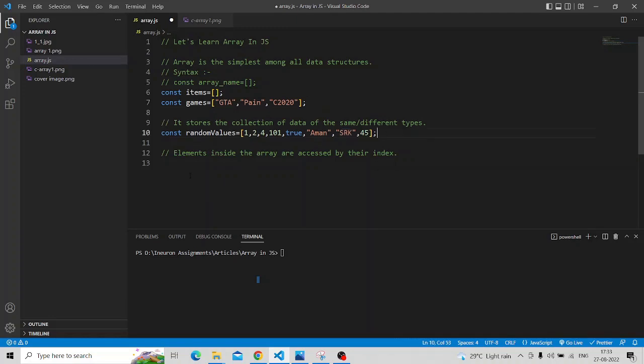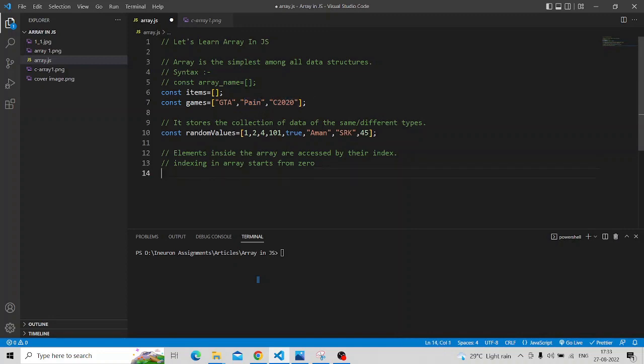Now the third point is elements inside the array are accessed by their index. So this is one of the most important points. I will tell you one point in this also, that indexing in array starts from 0. Okay, so for example, this array, indexing starts from 0. So at the 0th position GTA is there, at first position pain is there, at second position cricket 2020 is there.